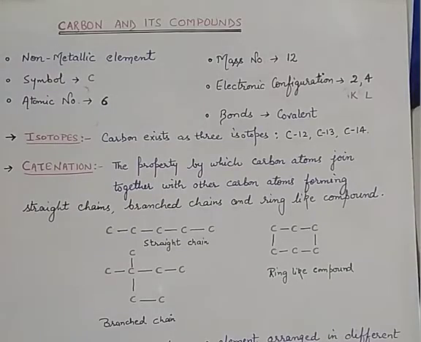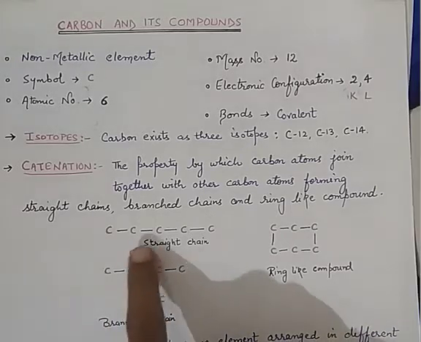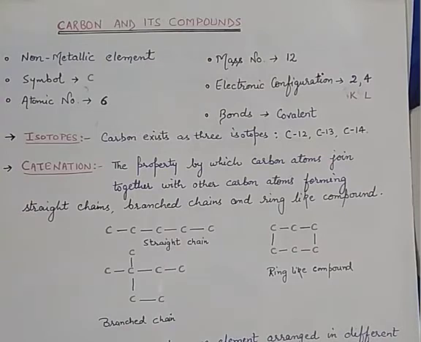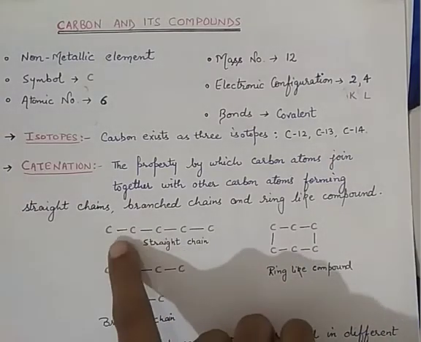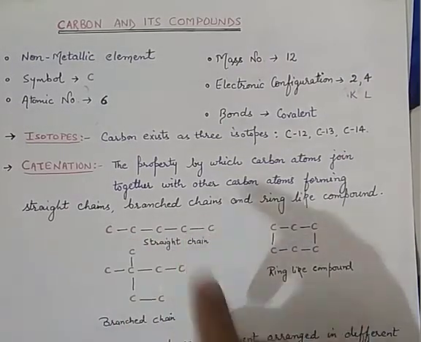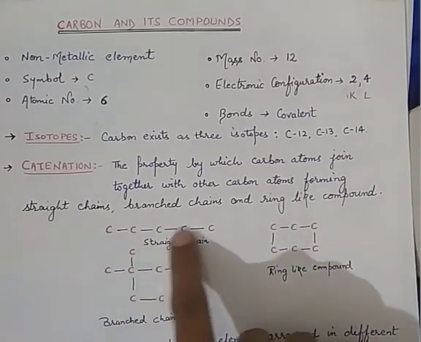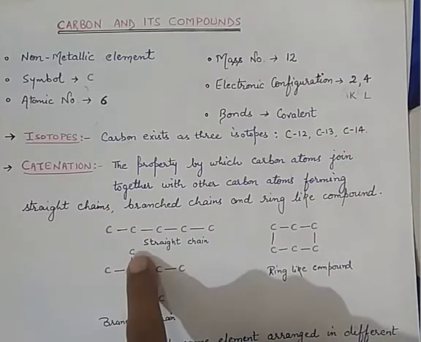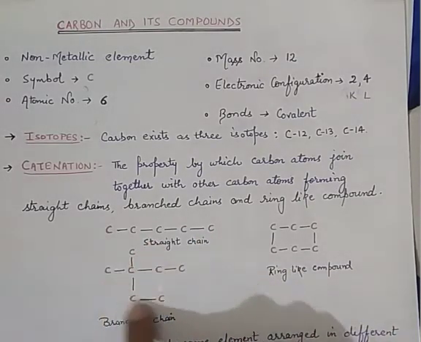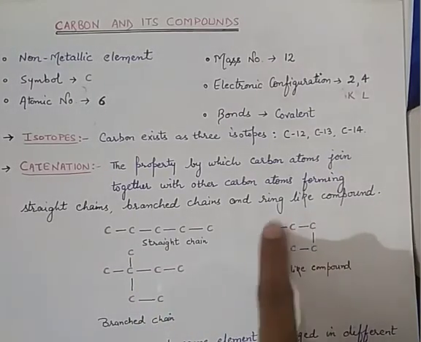Now the next property of carbon is catenation. This is the unique property of carbon, which means the self-linking property. Catenation is the property by which carbon atoms join together with other carbon atoms. So here you can see that carbon atoms are joined with each other. By joining they are forming either a straight chain, that is the self-linking, or a branched structure, this is the branch chain, or a ring-like compound.